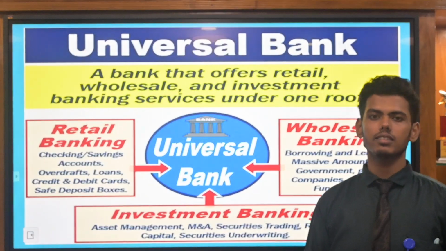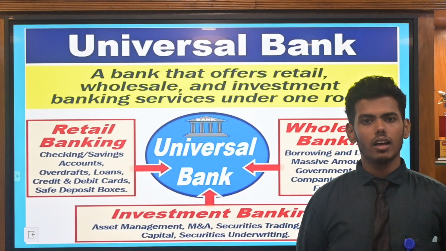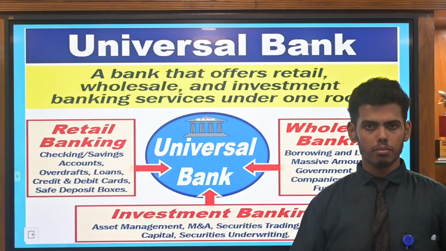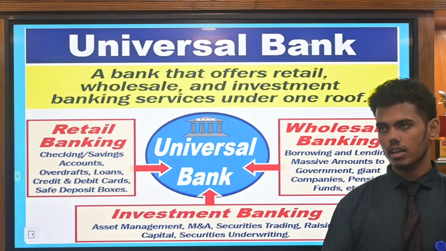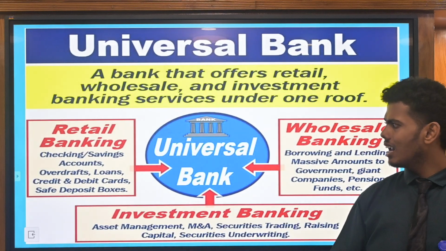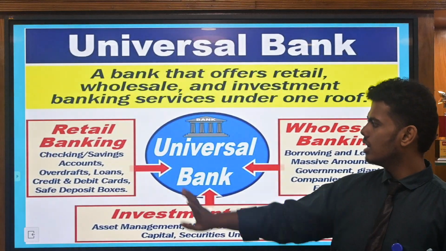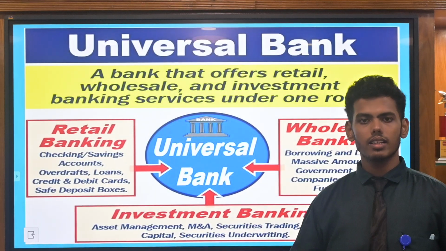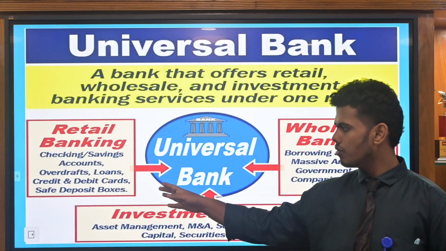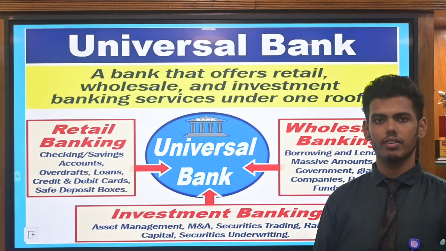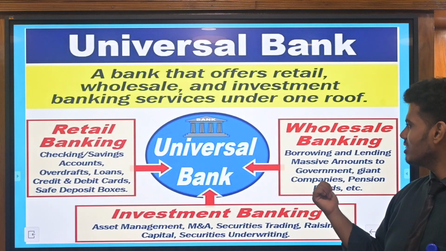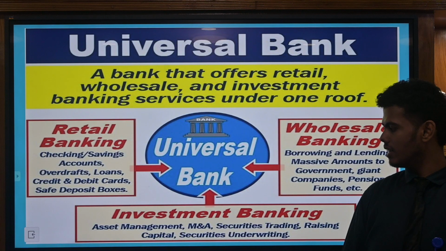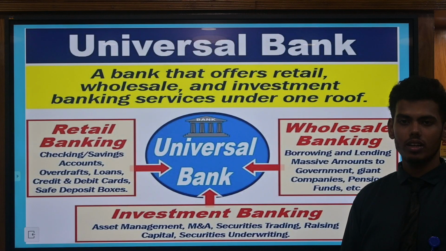Next we have to see universal banking. What is universal banking? A bank that has wholesale, retail and investment banking under one roof. That is universal banking. First, retail banking. What is retail banking? Checking and savings accounts, overdraft, loans, credit and debit cards, safe deposits, and everything. And then wholesale banking: borrowers and investment of massive amounts. Investment banking is asset management, securities and transactions.